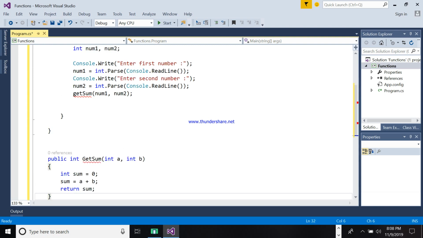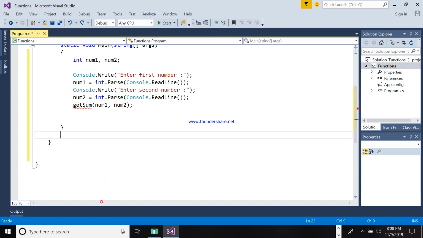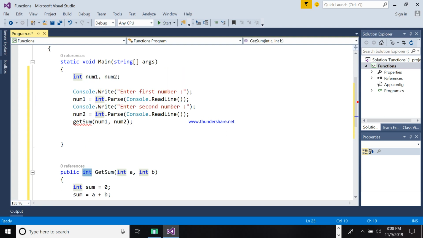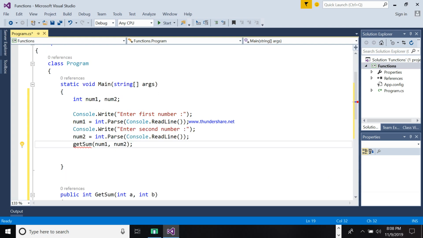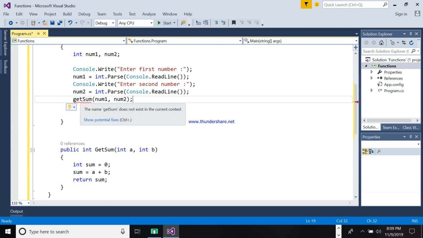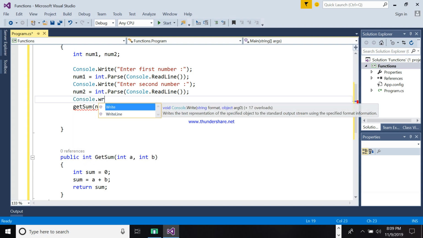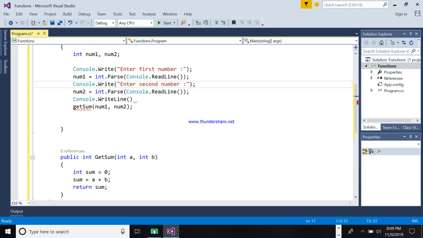This is public GetSum, but to call it we use the function name. We'll put here Console.WriteLine. We will try to put this one.